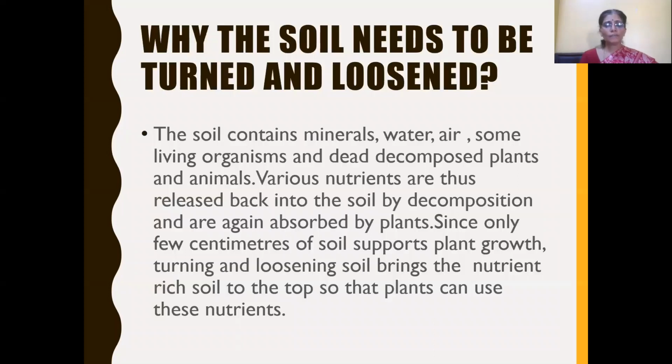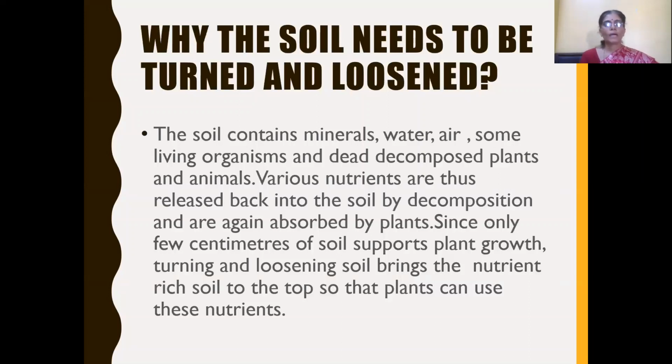Because of the decomposition of dead plants and animals, various nutrients are released back into the soil, and they are again absorbed by the plants. But only the top layer of the soil supports plant growth, and these nutrients are present very deep in the soil. So in order to bring this nutrient-rich soil to the top so that plants can use these nutrients, turning and loosening the soil is very, very important, because only the top layer of soil is used by plants for their growth.